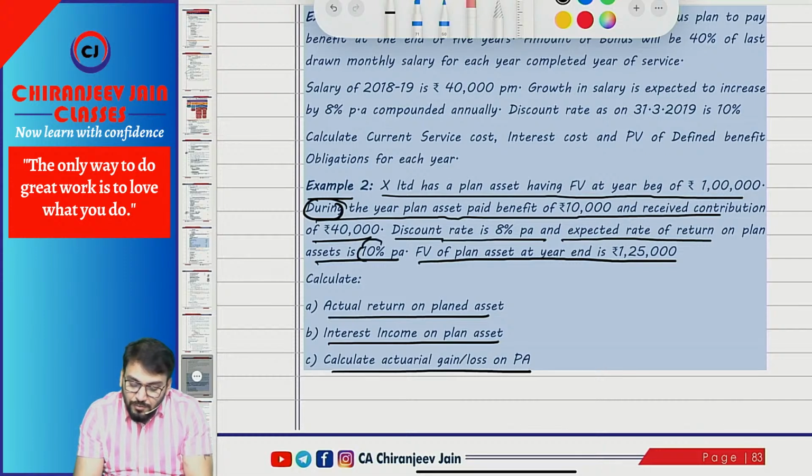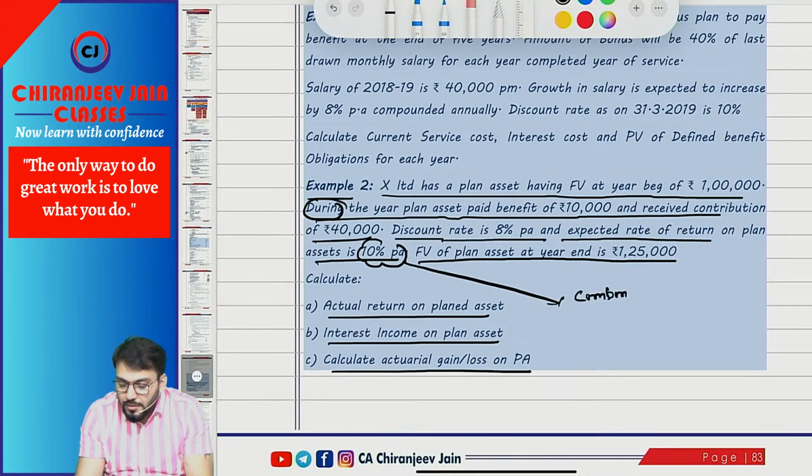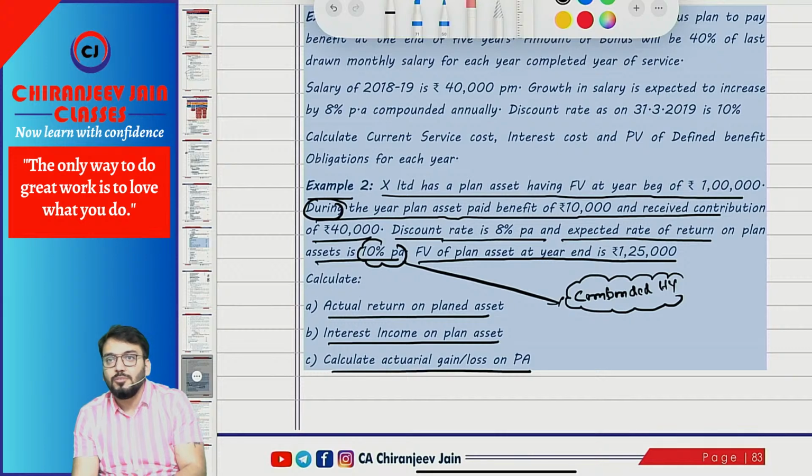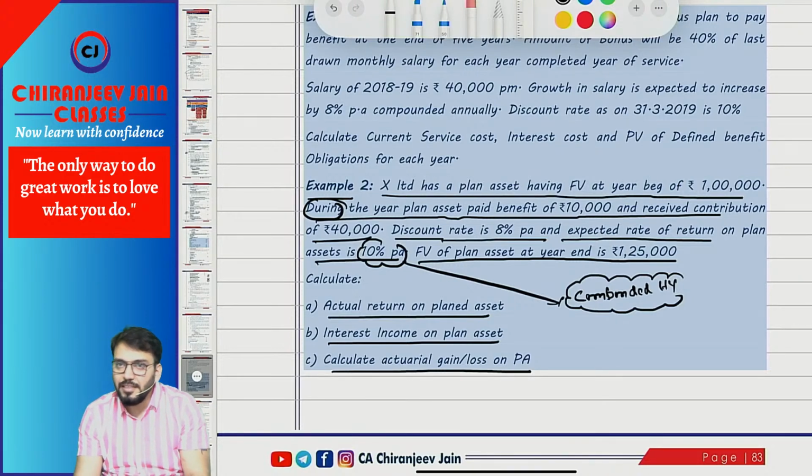And if the question is silent, we will assume this 10% is compounded half yearly. That assumption we will take. Do you know about compounded half yearly? So if nothing is given, we'll assume it is compounded half yearly. So this is 10% per annum compounded half yearly. Just write down this as a note that this assumption has been taken.